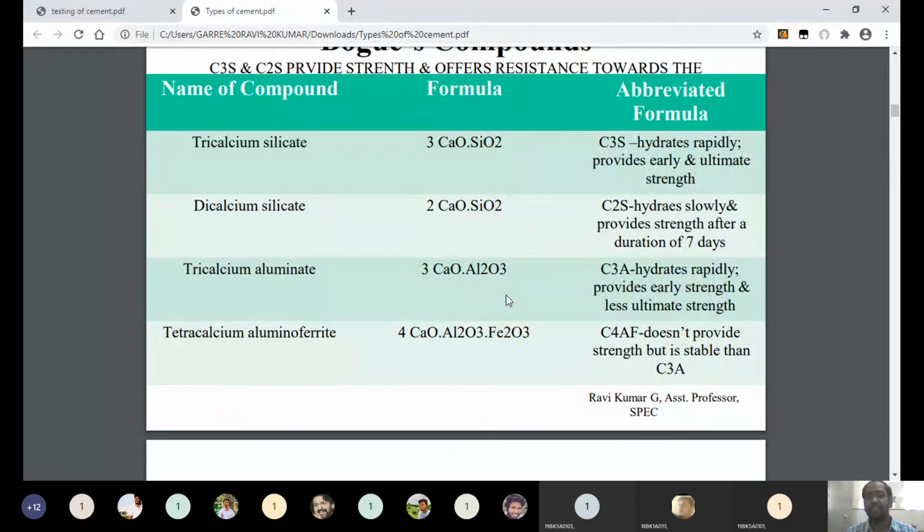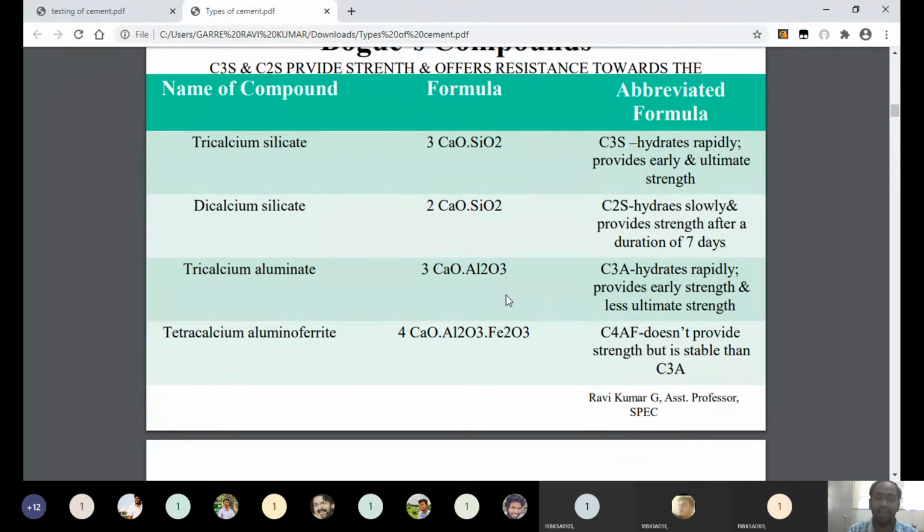Understand now? These four components of cement, these four products of cement hydration or chemical reactions, will decide the quality and strength of cement. Up to now we have seen how to measure the strength and quality of cement. How the cement can get different qualities and different strengths, how the magnitude of strength of cement will vary, all these things will depend upon the composition or the quantities of these products.